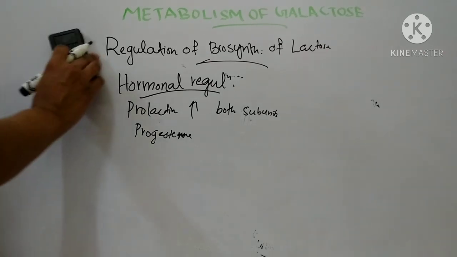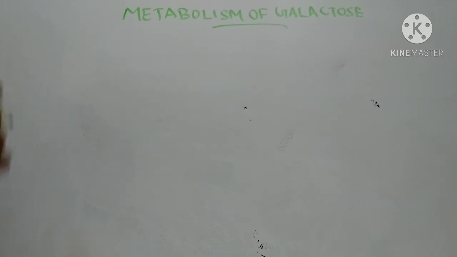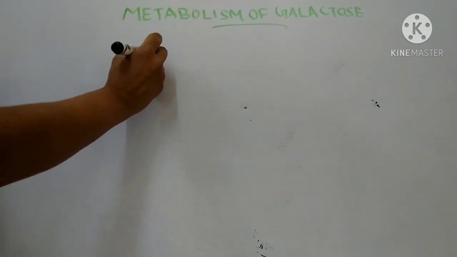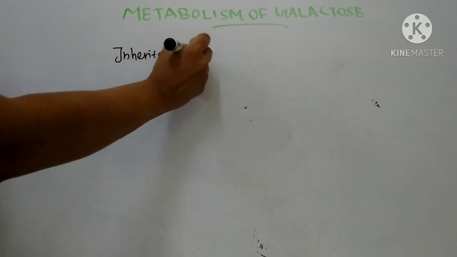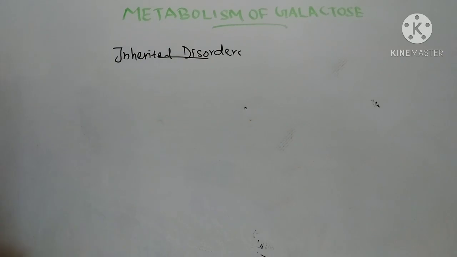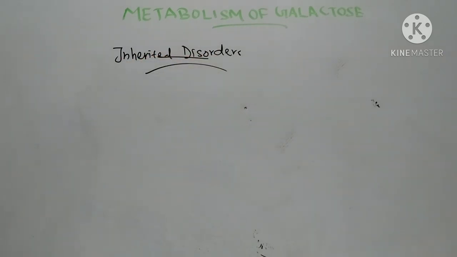Coming to the clinical aspects, that is inherited disorders of galactose metabolism. First one is galactosemia.